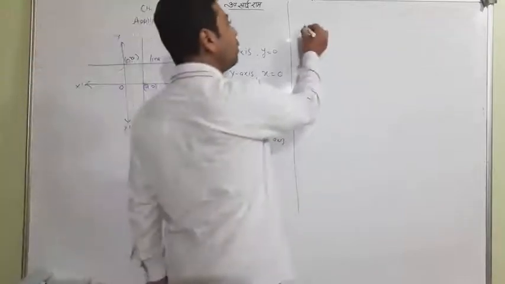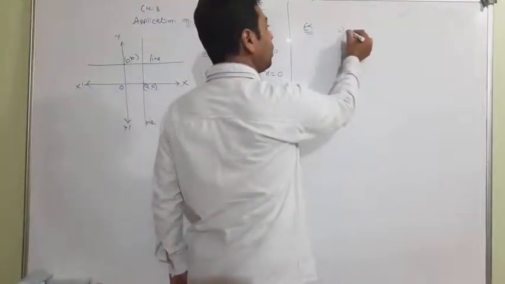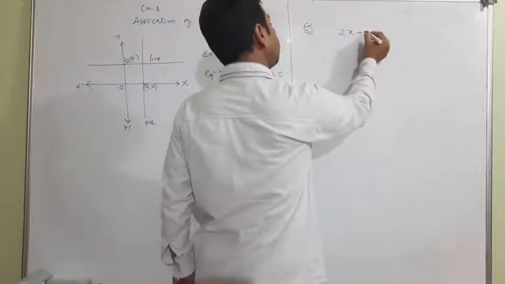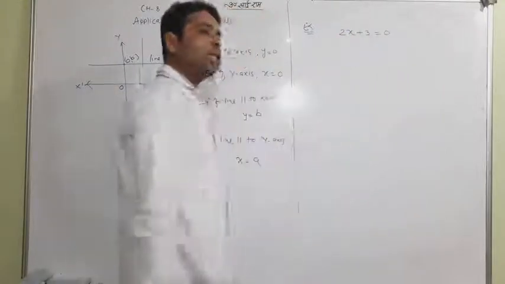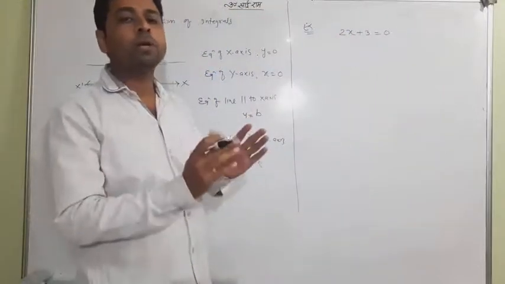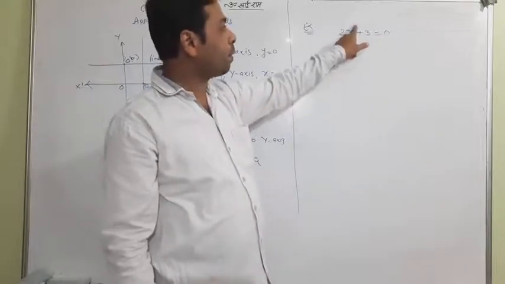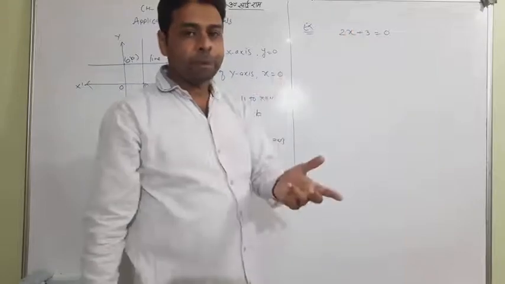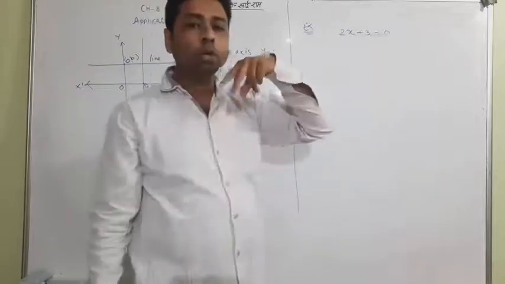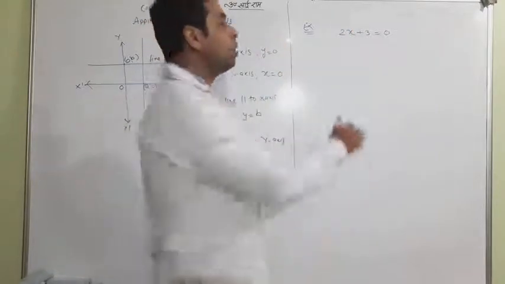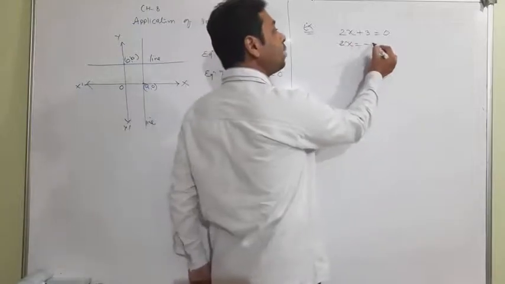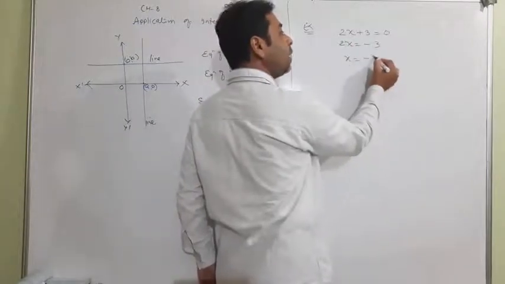I just want to give one example. Can you see? 2x plus 3 is equal to 0. What is this? One can understand that it is a line because x has power 1. So it's a line, but it is not having two variables, it is having one variable. So we will manage x equal to minus 3 by 2.